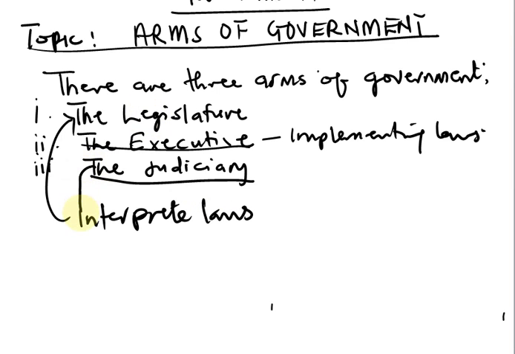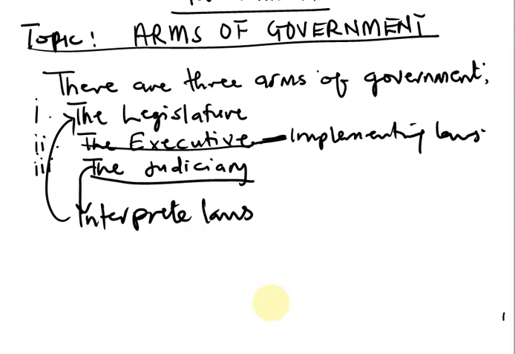It is the judiciary that interprets the laws, while the executive, I beg your pardon, the executive, they do what is called implementing. The judiciary interprets the laws, the legislature, they are the ones that made the laws, while the executive implements the laws.